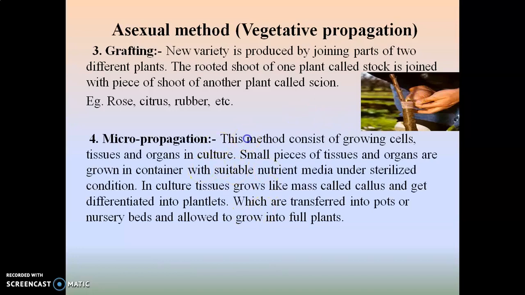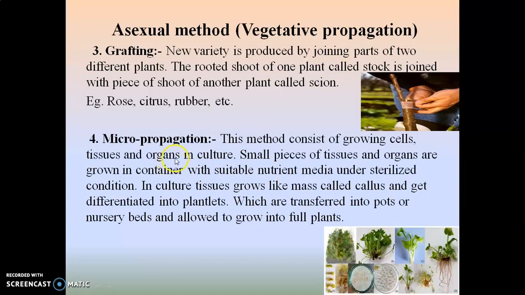In this method, cells, tissues and organ cultures of the plant are prepared and allowed to grow on a nutrient media under sterilized conditions. In this culture, the tissues grow like a mass, called callus, and get differentiated into plantlets, which are then transferred into pots or nursery beds and allowed to grow into a full plant.